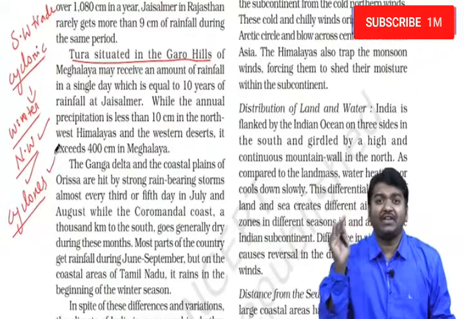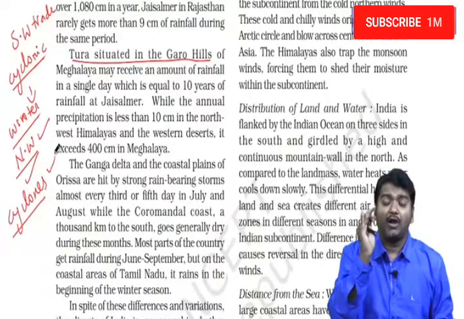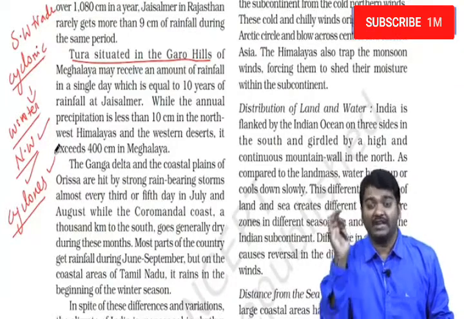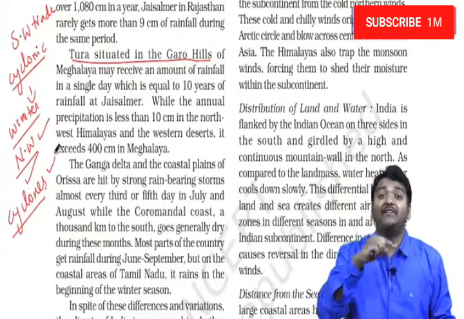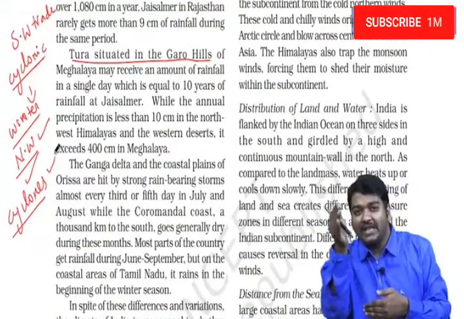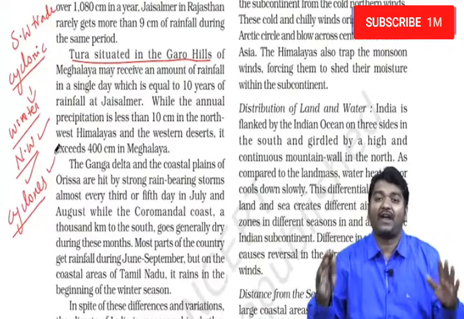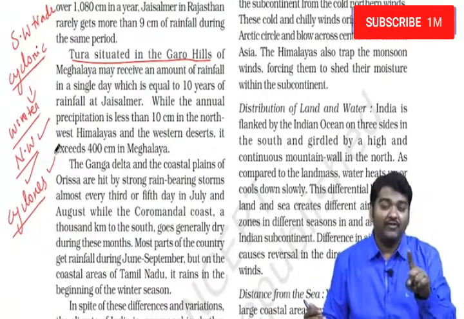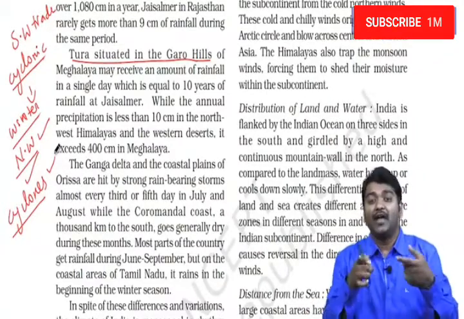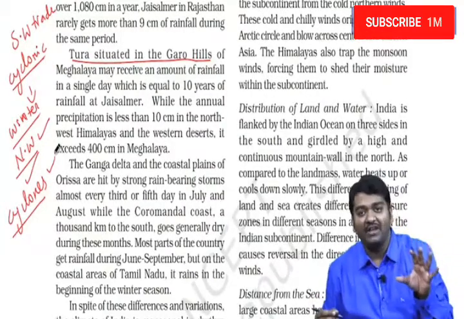Even though all these variations are there, each and every area usually observes reversal of winds. This is what we say: they are unified by monsoonal winds. That is, the winds keep on changing, and whenever they change, every place experiences some sort of similar conditions. This is the unifying factor we talk about in the monsoon. So for the unifying bond, you have to talk from 9th standard NCERT. Diversity, you have to talk from 11th standard. If you combine together, you can write for 125 words. So guys, these facts are very, very important for us.